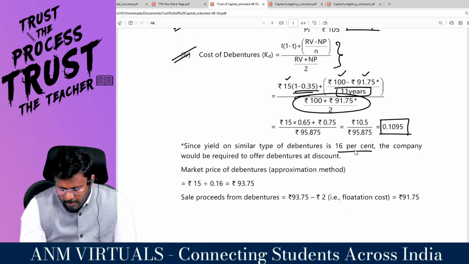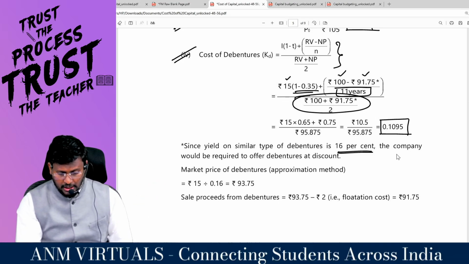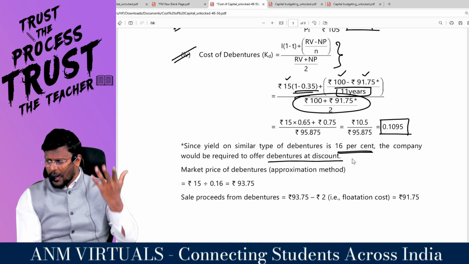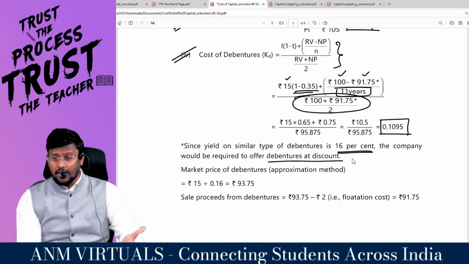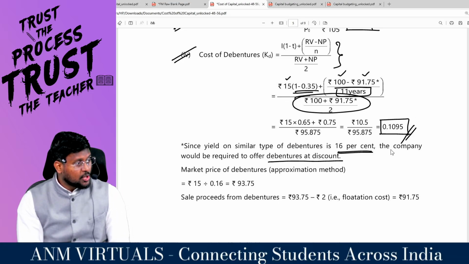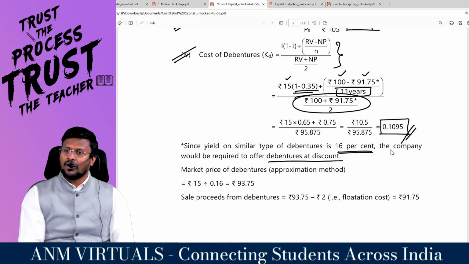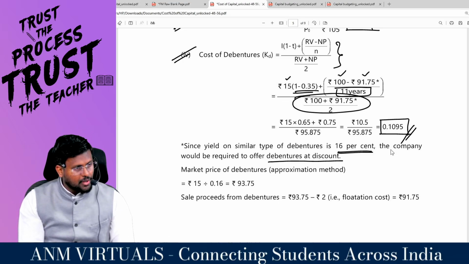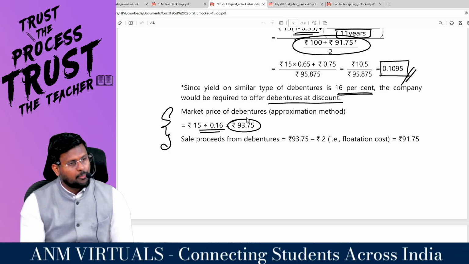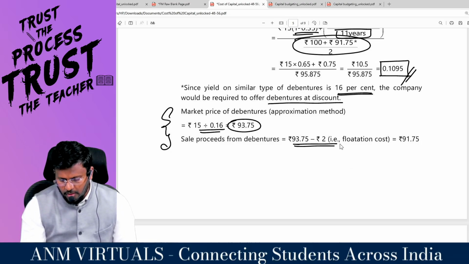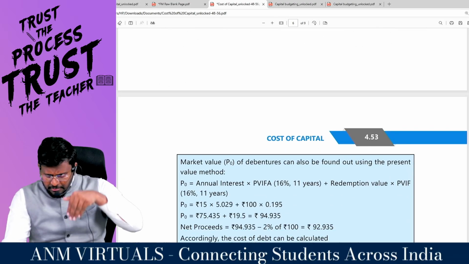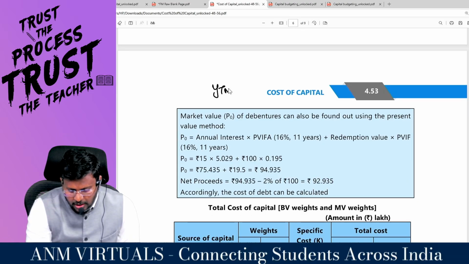Since the yield on a similar type of debenture is 16%, the company would require to offer the debenture at a discount, because for others their requirement is 16%. The other debenture holders in the market are expecting 16%, but our debenture holders are expecting only 10.95%. So our company is giving less Kd, whereas the market is giving more Kd. Comfortable? So the market price of the debenture by the approximation method: 15 divided by 16% comes to 93.75. Sale proceeds from the debenture: 93.75 minus 2, that is the flotation cost, so 91.75. Very comfortable.